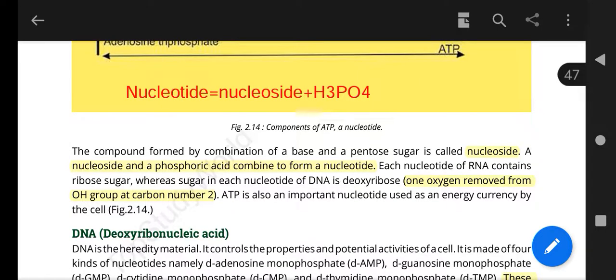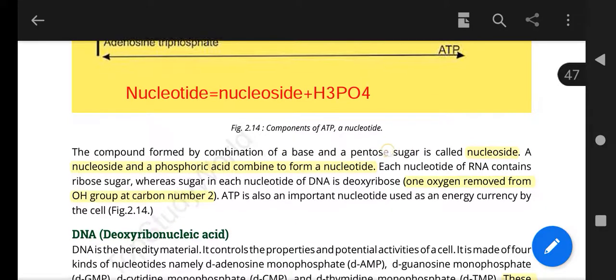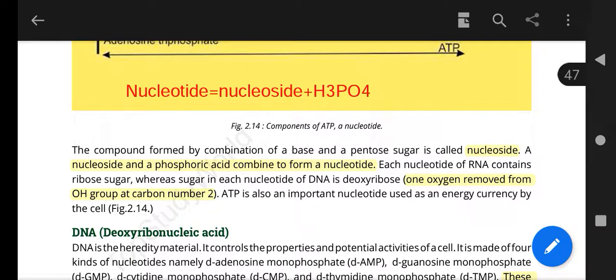As we discussed, the nucleoside contains only two components. If we remove the phosphoric acid from a nucleotide, the remaining part will be called the nucleoside. The compound formed by a combination of a base and a pentose sugar is called a nucleoside. Nucleoside and phosphoric acid combine to form a nucleotide.